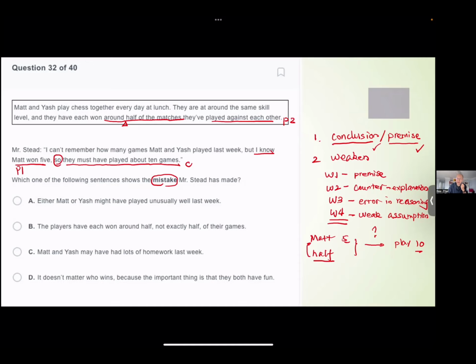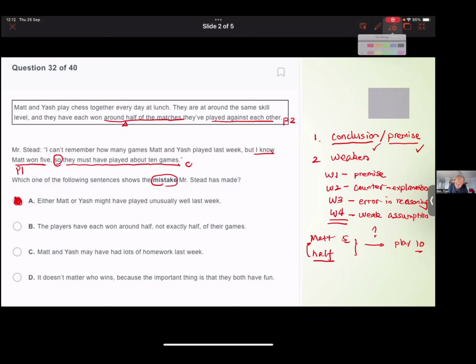Now, if we understand it this way, when we look at the options A, B, C, D, which one might point out that this half rule, this 50% rule, might not apply to any number of the matches they play? Let's read A. Either Matt or Yash might have played unusually well last week. So I think A is already a very good answer. But I'm sorry, we should not choose it yet. This is my bad. I keep telling you, we haven't read all the options. But A seems very good, right?